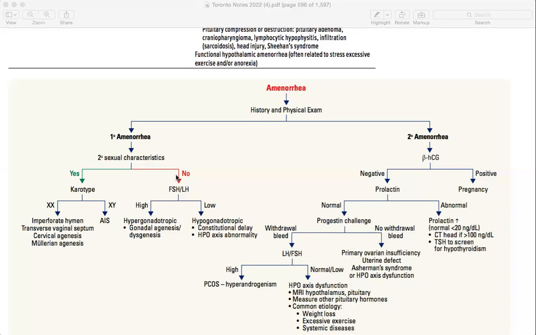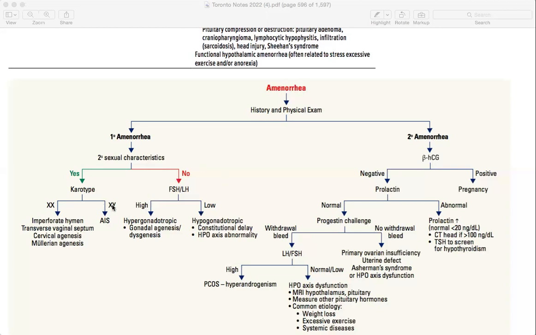So what happens is basically cervical agenesis, like the cervix is not properly formed. Mullerian agenesis, like the uterus inside is not formed. Transverse vaginal septum, there is a vaginal septum which divides the vagina into two, and then imperforate hymen, the hymen is not perforated properly.